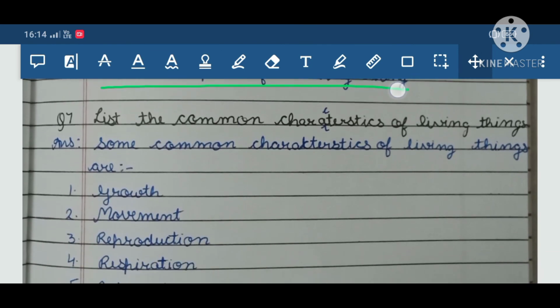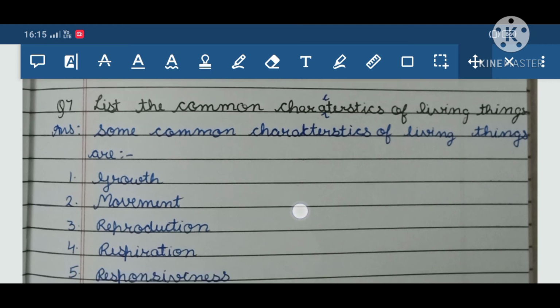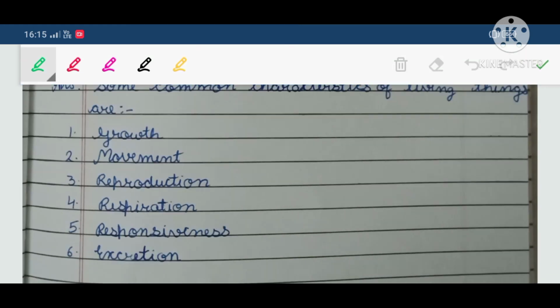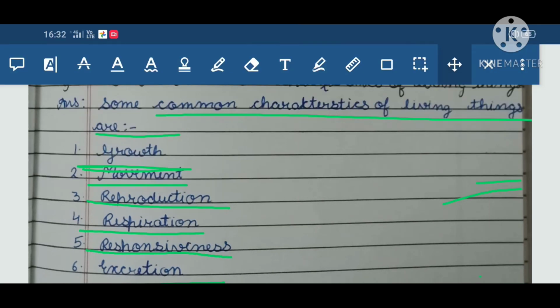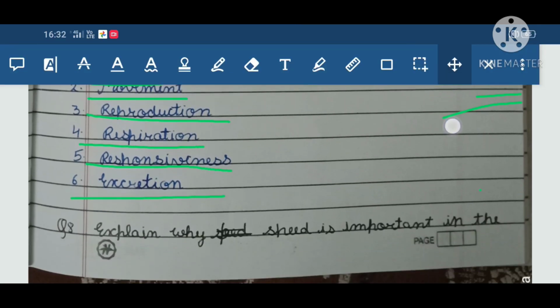Question 7. In this, we have to list the common characteristics of living things. So, how do we get to know this is living or this is non-living? Some common characteristics which are always there in living things are growth, movement, reproduction, respiration, responsiveness, and excretion. So now we should go to question 8.